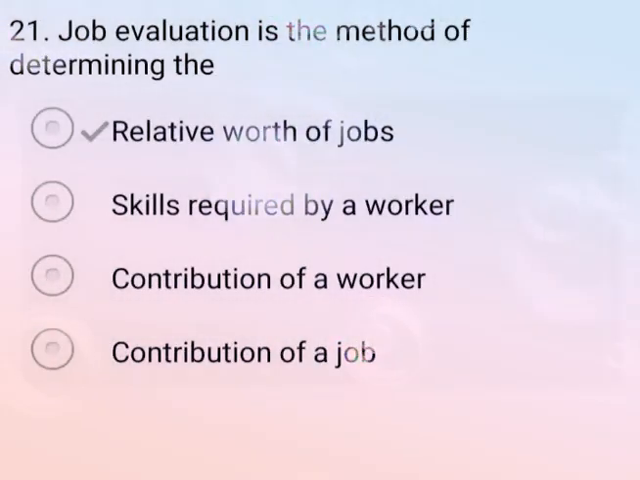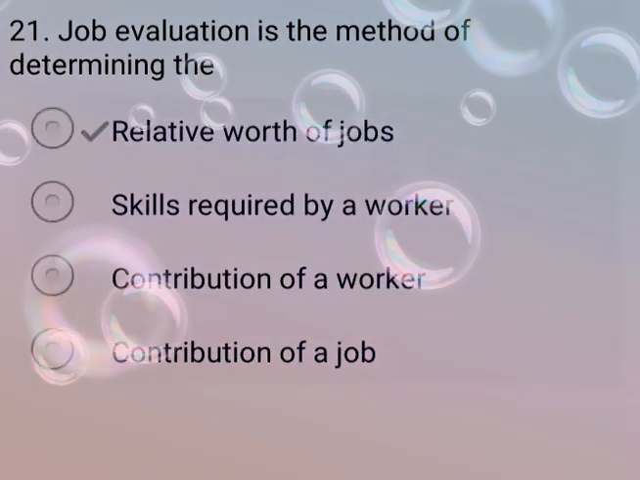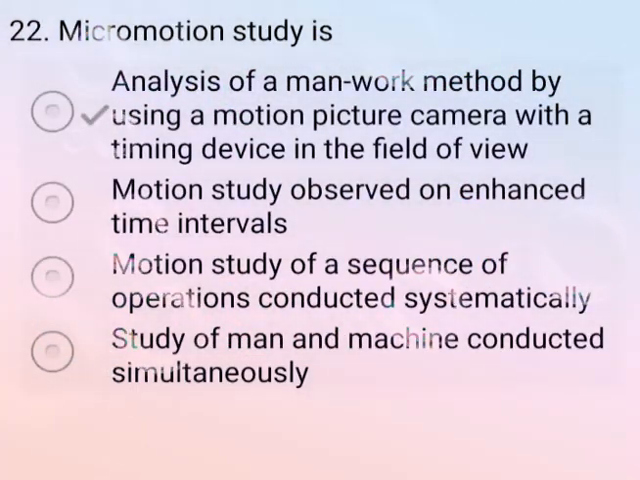Now come to the next question. Job evaluation is the method of determining these. So the correct answer is option A, relative worth of the job. So option A is your correct answer. Now come to the next question. Again, micromotion study is. So the correct option is analysis of man work method by the use of a motion picture camera with a timing device in the field of view.